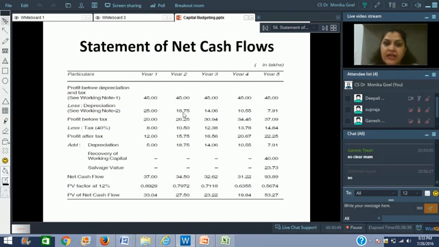This calculation is coming from the working note. After reducing depreciation from the profit before depreciation and tax, we get profit before tax. Right? From the profit before tax, we reduce tax and find out profit after tax. Right?